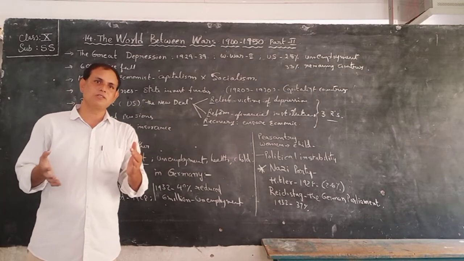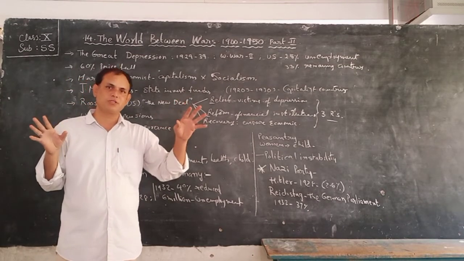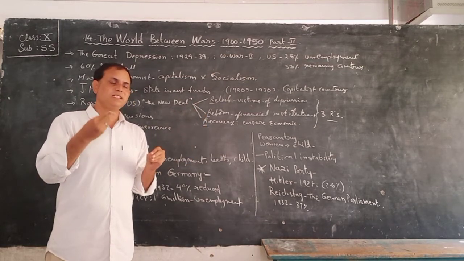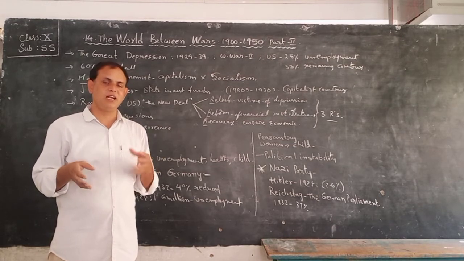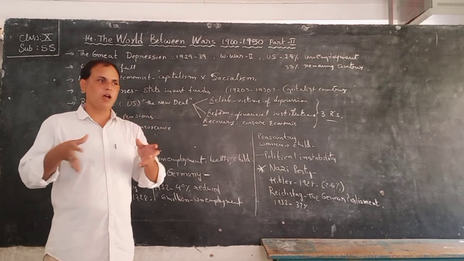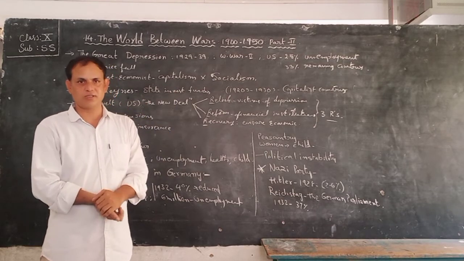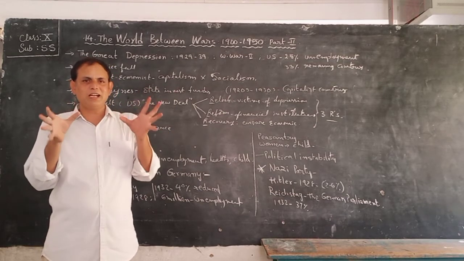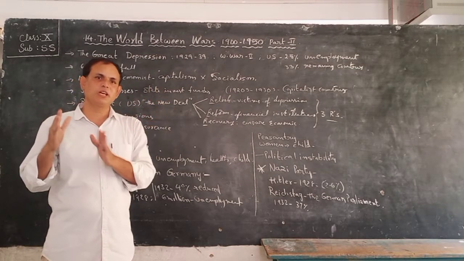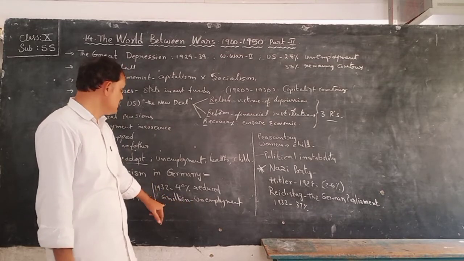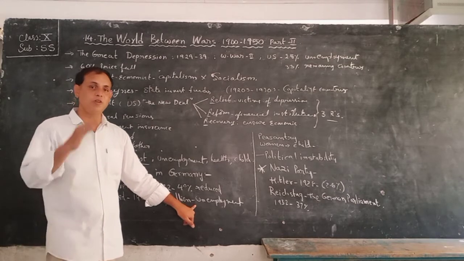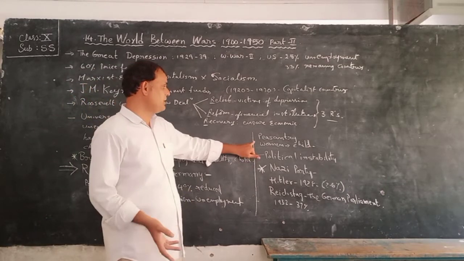The youth also simply sat in the street corners and committed nuisance activities, criminal activities, and they were hanging placards saying they were willing to do work. They queued up in the employment exchange offices. That means the worst conditions prevailed in all parts of Germany due to the Great Depression. Okay, children, 6 million people became unemployed in Germany. Just imagine how they fed their family members.